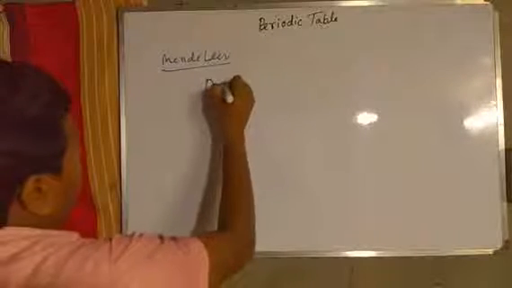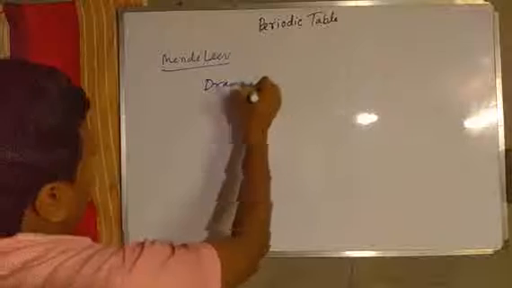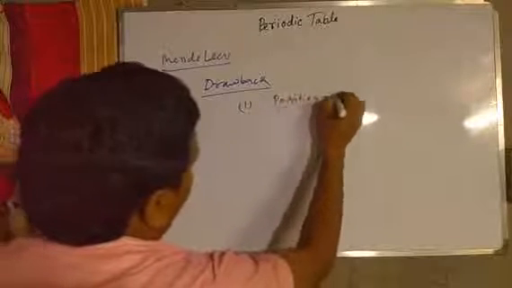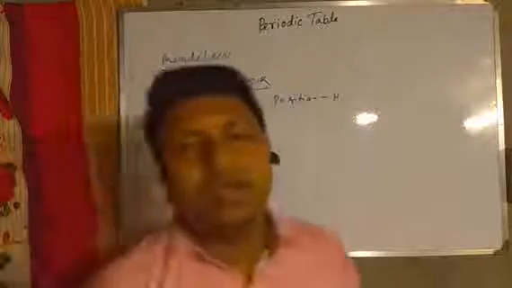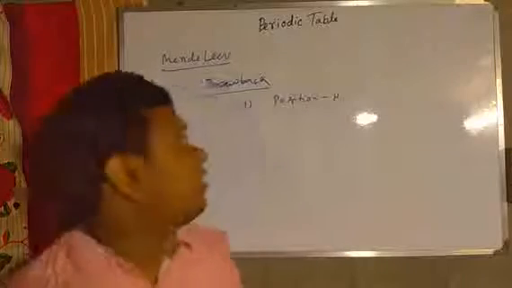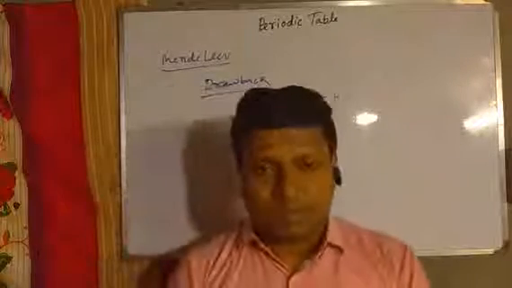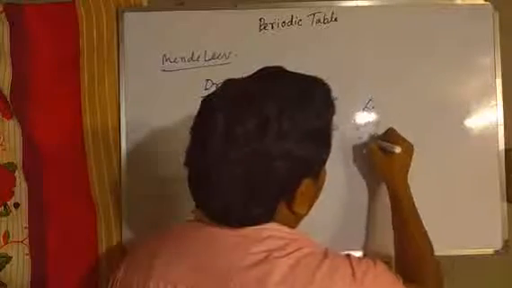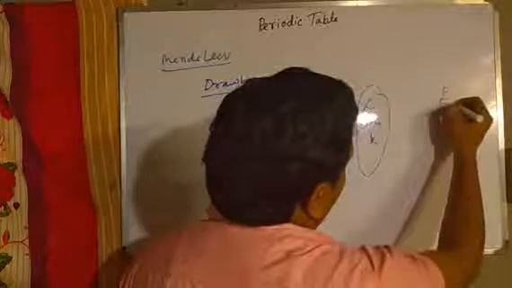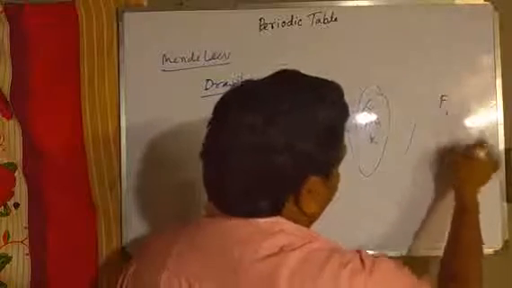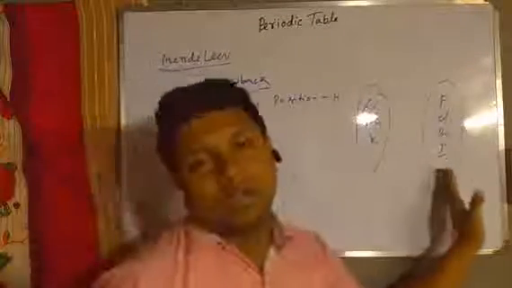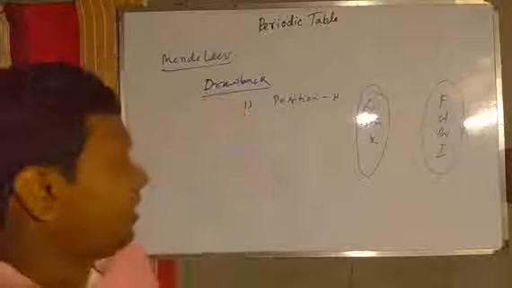Now the drawbacks of the periodic table, what are they? First, the position of hydrogen. The actual position of hydrogen cannot be told by the scientist Mendeleev, because hydrogen has similar properties with lithium, sodium, potassium, this group, and also fluorine, chlorine, bromine, iodine, this group. So hydrogen's position is here or here. It cannot be explained by Mendeleev.